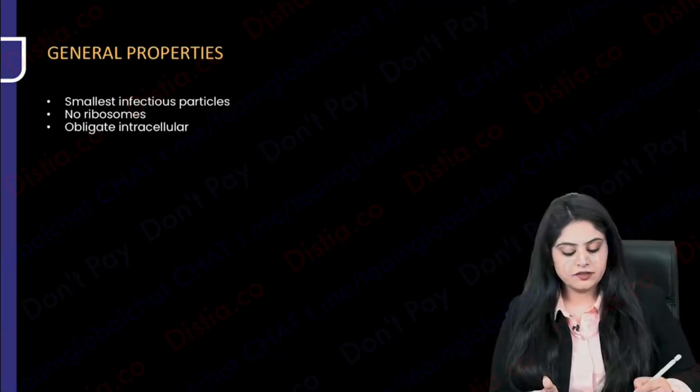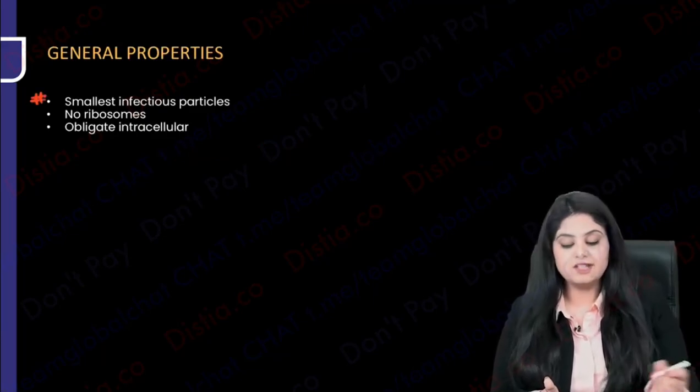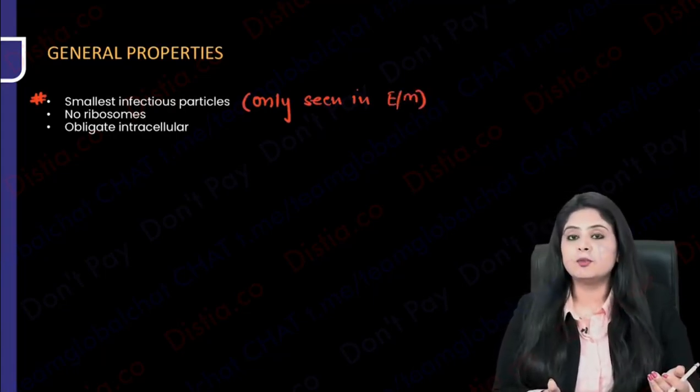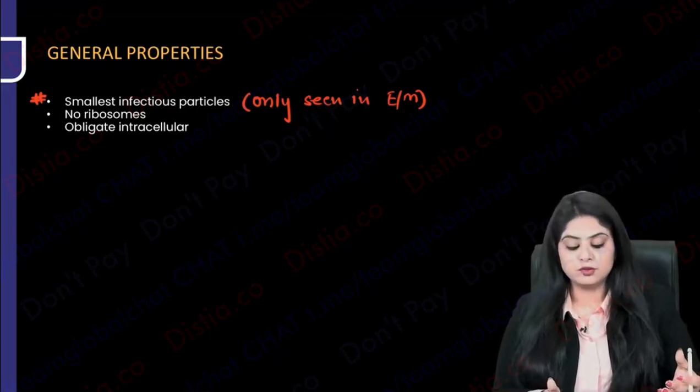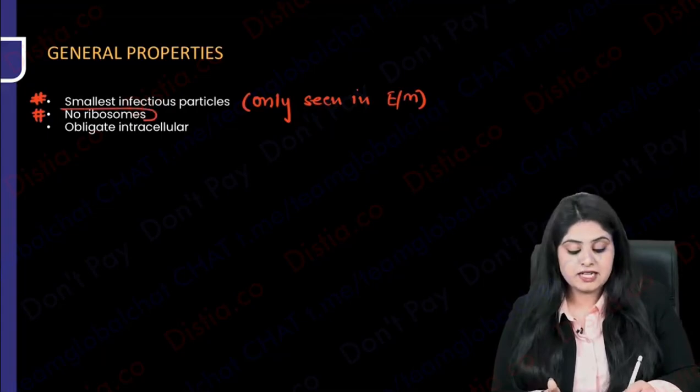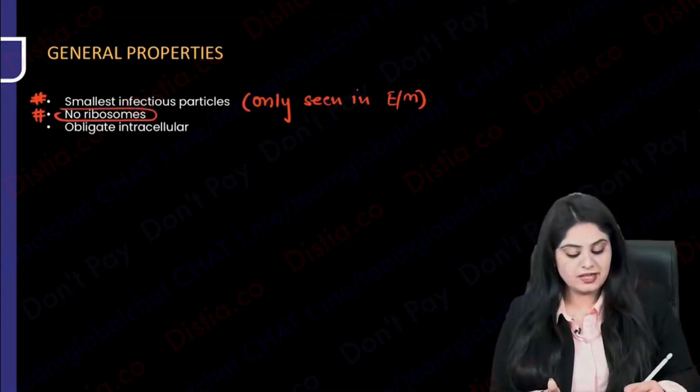General parts include the first thing that we all know, it's the smallest infectious particle, so much so that you can only see it on an electron microscope. You will never see me showing you pictures of light microscope over here. They're all electron microscopy photos. Next, they don't have ribosomes. That is one thing, but whenever I tell you something in general, I will always tell you an exception.